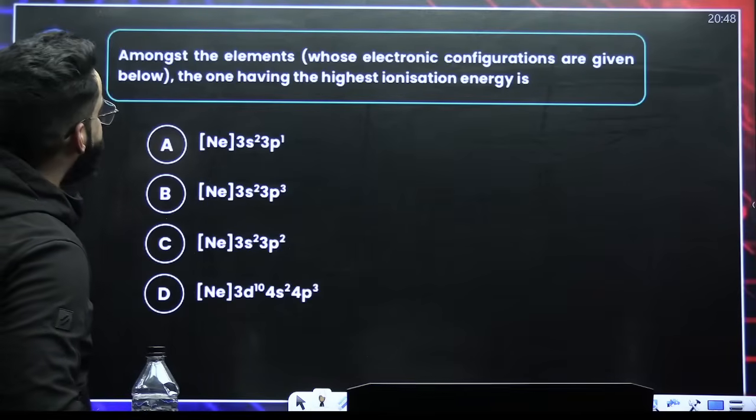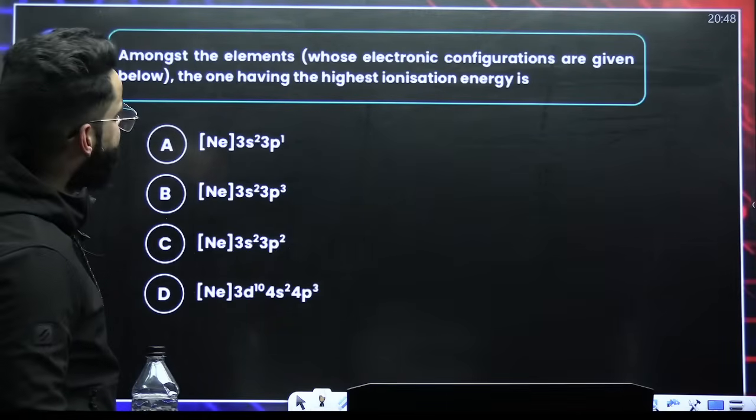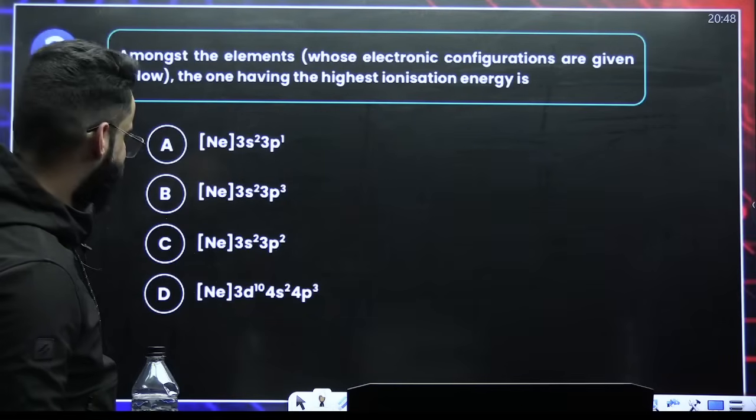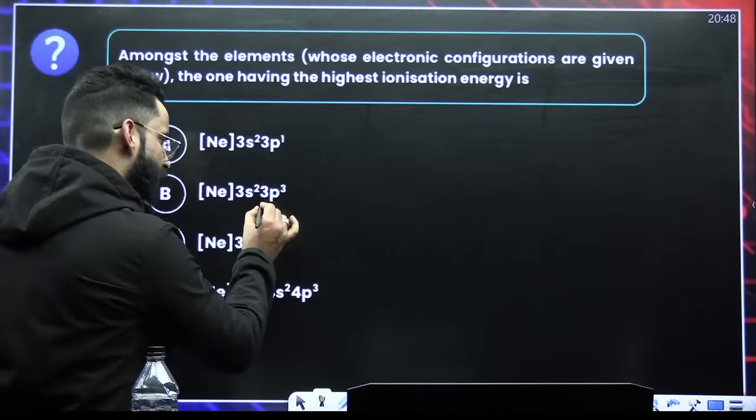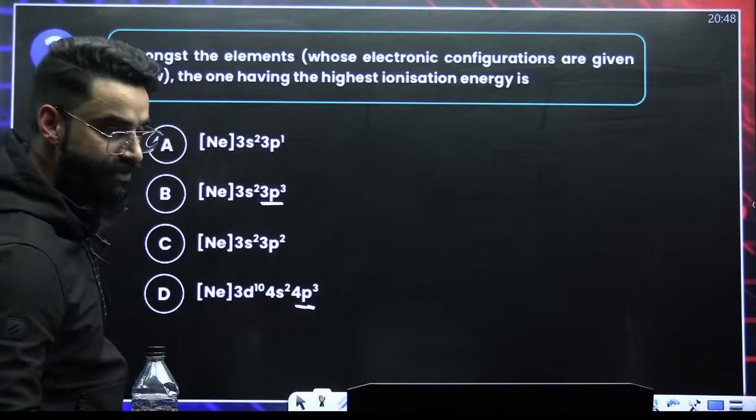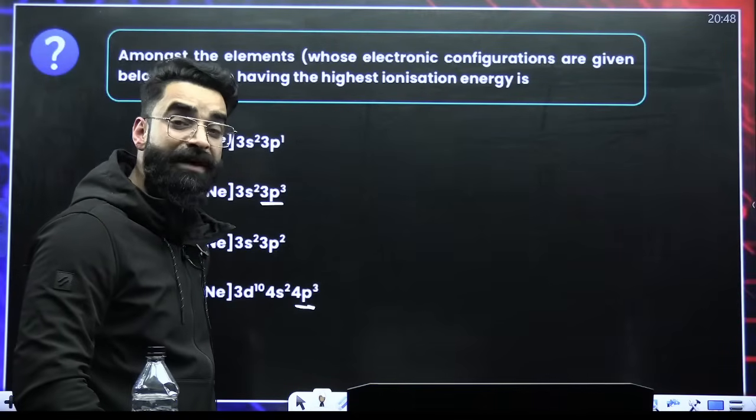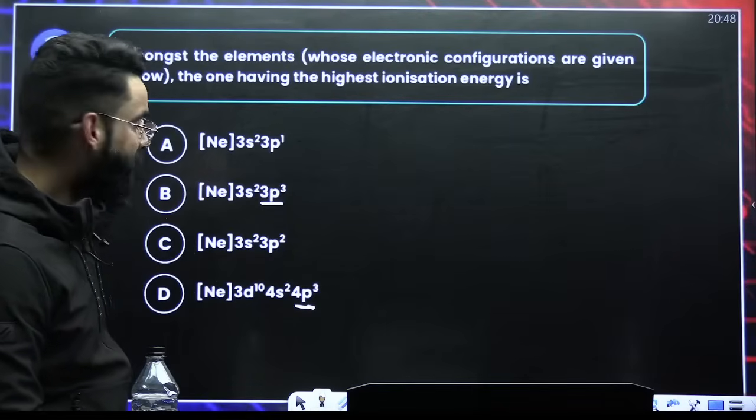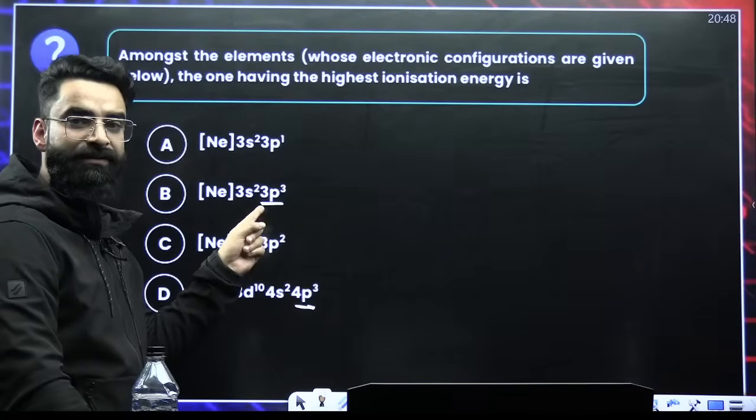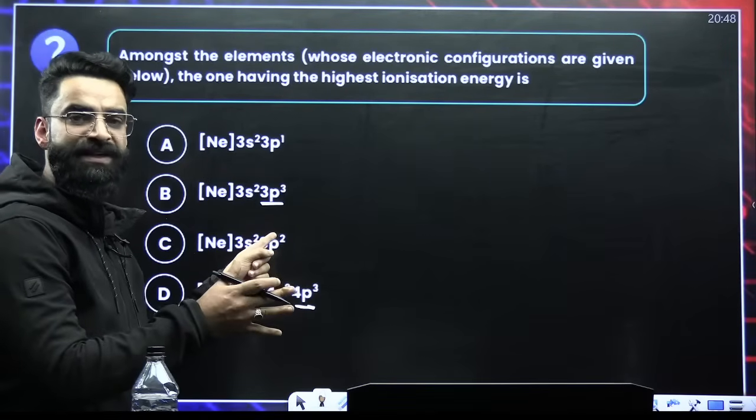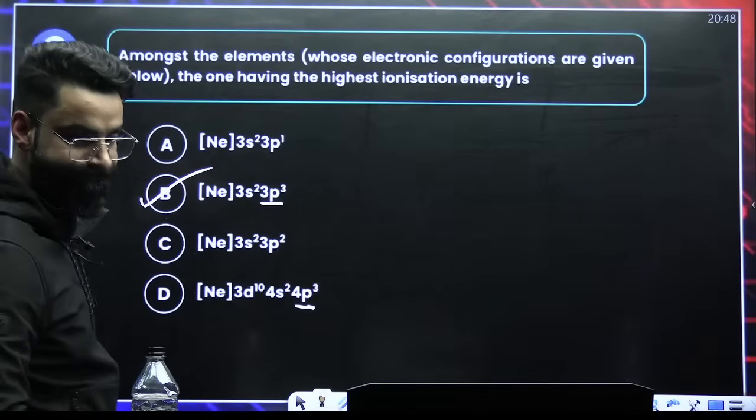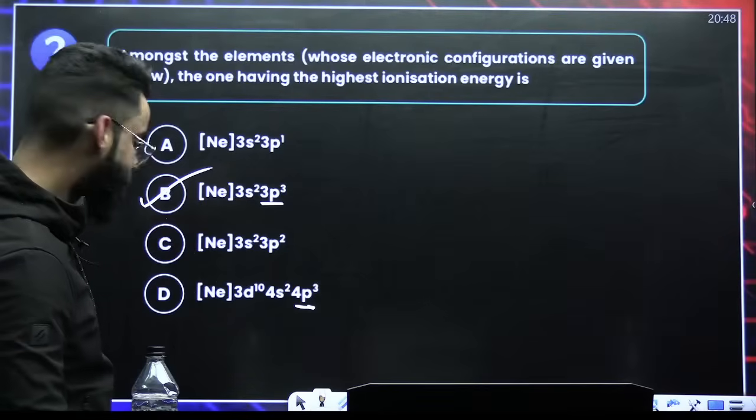Tell me the answer of this one. Among the elements whose electronic configuration is given, the one having the highest ionization energy. See, over here 3p3 configuration, half filled. 4p3 configuration, half filled. To take an electron out from them, more energy is required, right? Now here you have to take electron from the third shell. Here you have to take electron from the fourth shell. Third shell means closer to nucleus. Closer to nucleus means you have to supply more energy, right? So this will have more ionization energy. Got it?